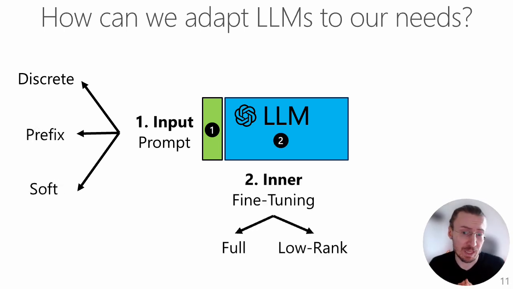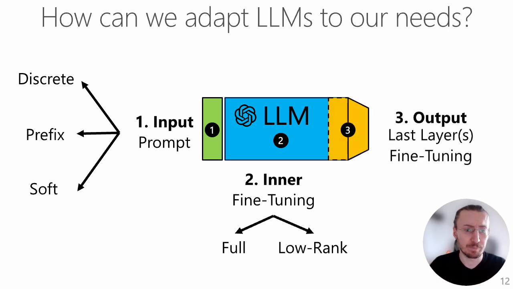The second approach to adapt LLMs is through inner fine-tuning. You can do it either through full fine-tuning, where you adjust all the parameters of your LLM, or using low-rank adaptations, abbreviated as LoRA. So for LoRA, a small set of additional parameters is added within the main layers of the LLM. Finally, we can fine-tune a couple of last layers of LLMs, or even add an additional layer on top of the LLM, and this is called output or last layer fine-tuning.